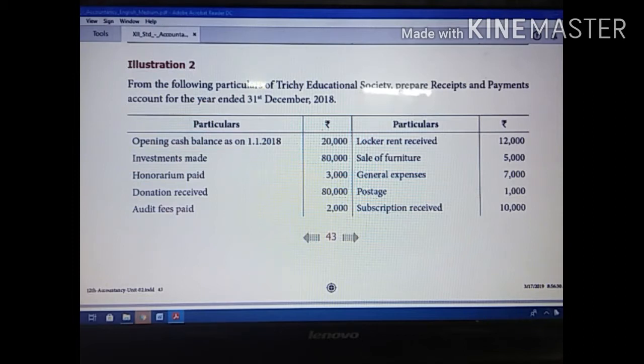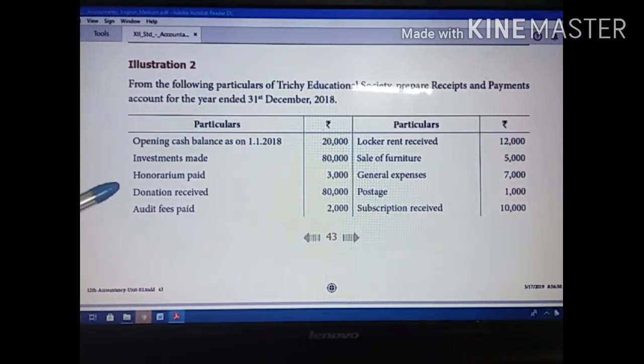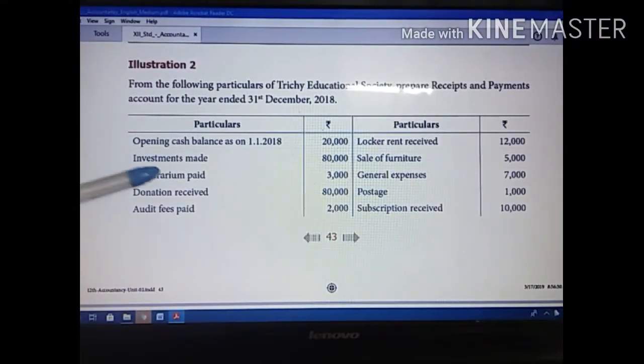Other than that, there are no big changes. The other items, donation received, we normally have in the format. Donation received you show on the receipt side. Audit fees paid you show on the payment side. Locker rent received you show on the debit side. Sale of furniture is also a receipt, a capital receipt, so you show it on the debit side.